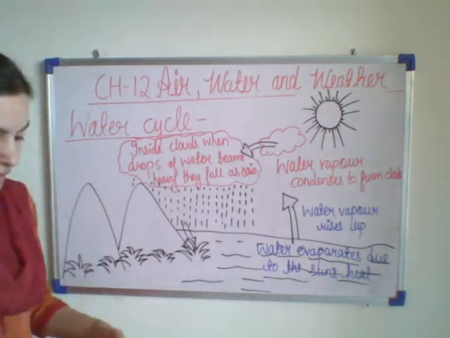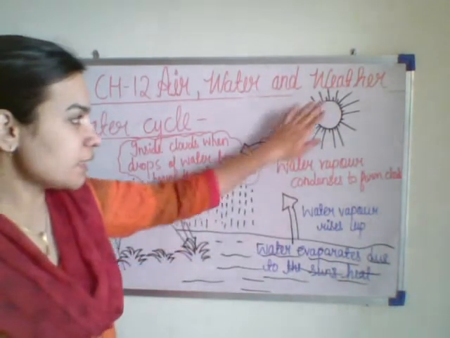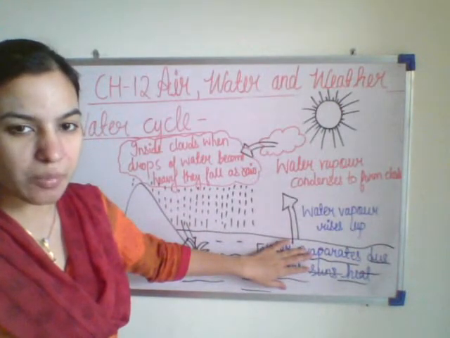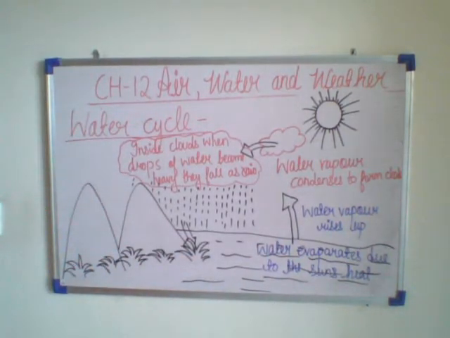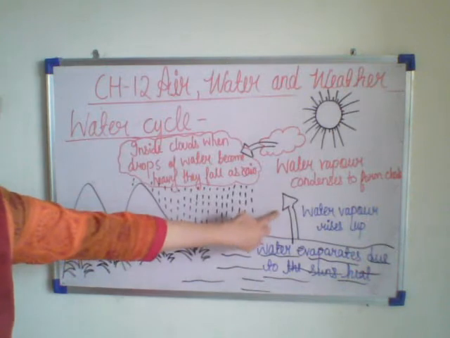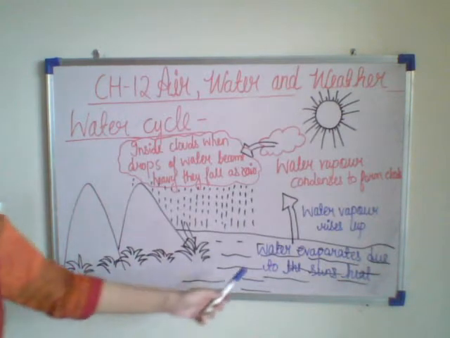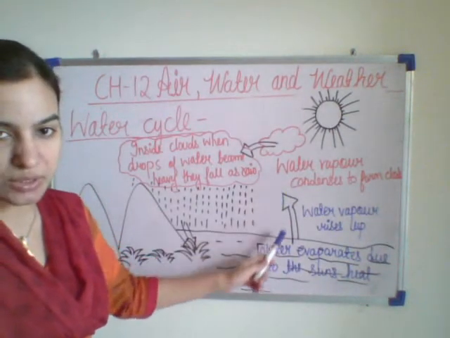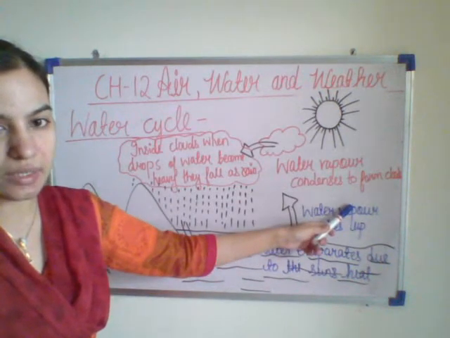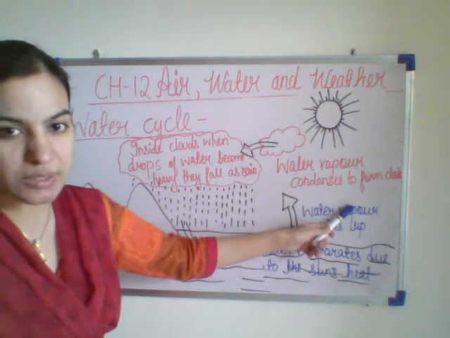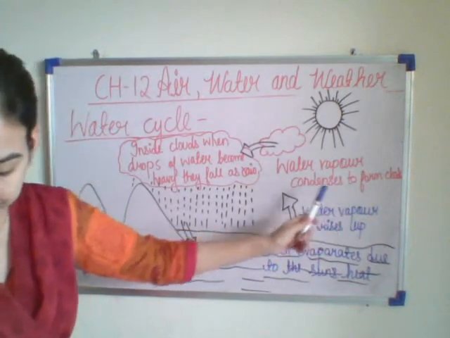The sun heats up the water present in rivers, lakes and ponds. The sun heats the water which is present in our water bodies like rivers, lakes, ponds. And what happens when the water gets heated? It changes into water vapor. The change of water to water vapor on heating is called evaporation. Evaporation is the process of changing water into water vapor.